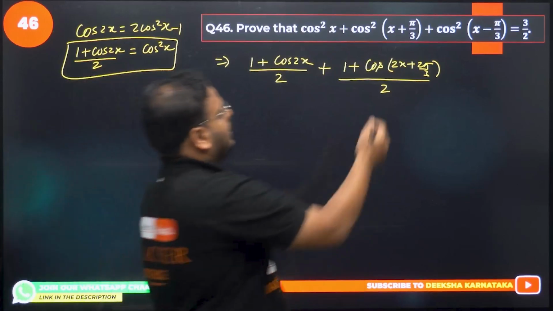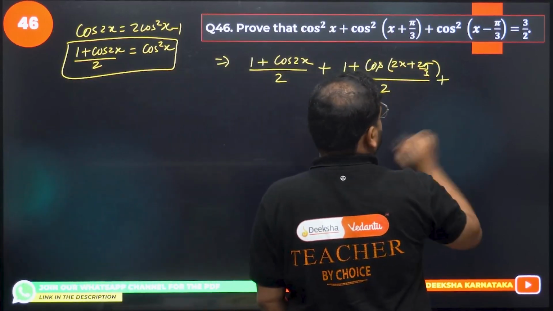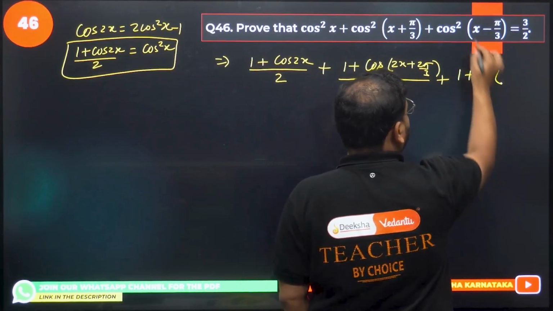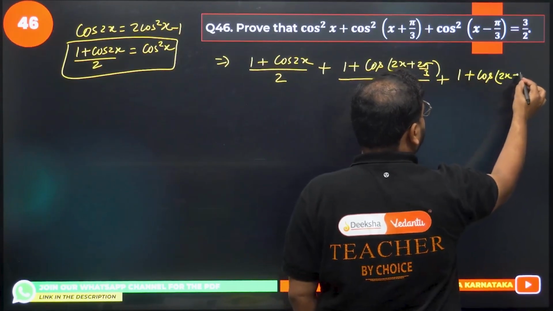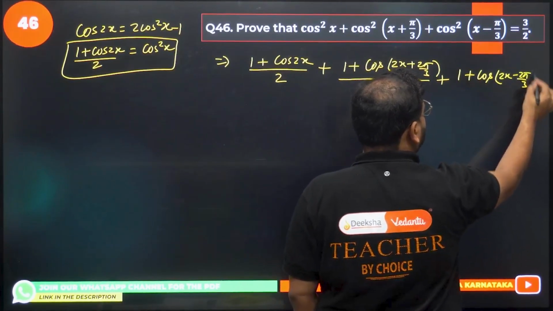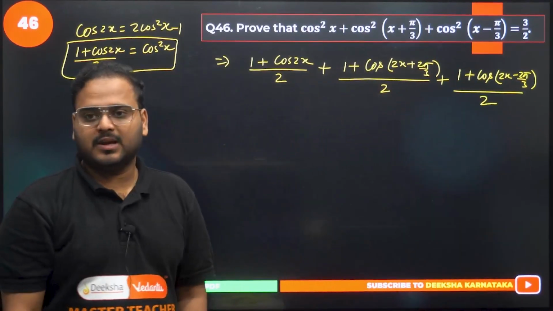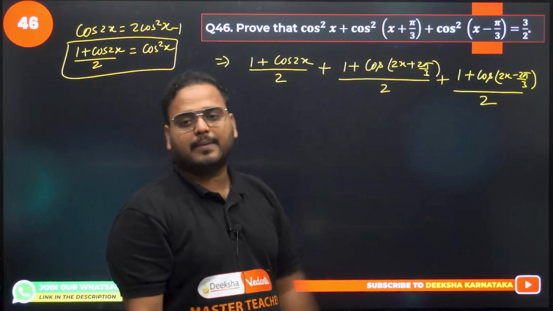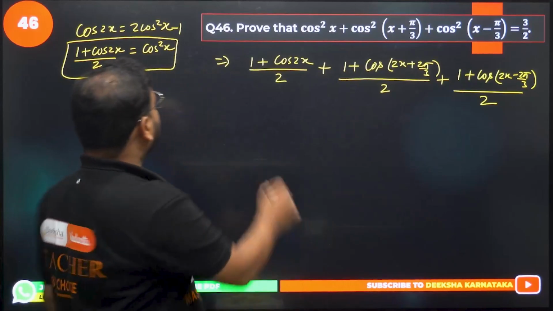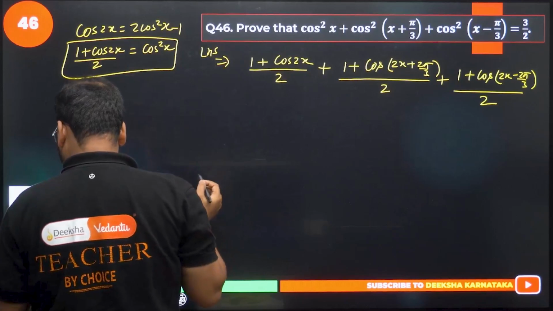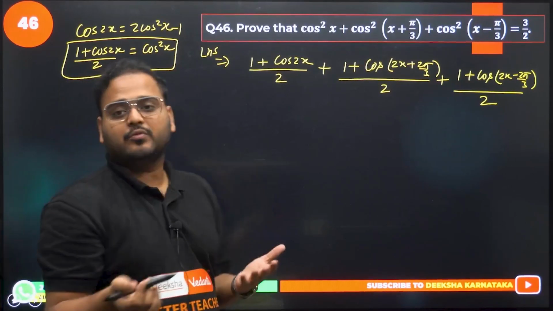Yes? Okay. Again same thing right here, plus what is this? 1 plus cos of the angle here, 2x minus 2 pi by 3, divided by 2. Clear, right? Now this is my LHS, right? This is my LHS. I have to prove it equal to RHS. That's how a question in proving works, okay?